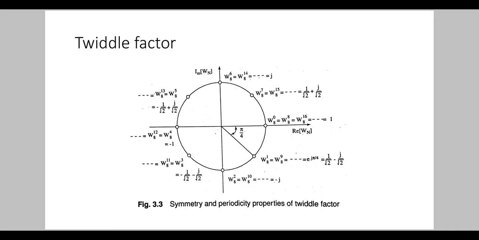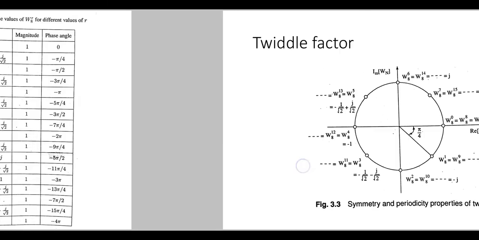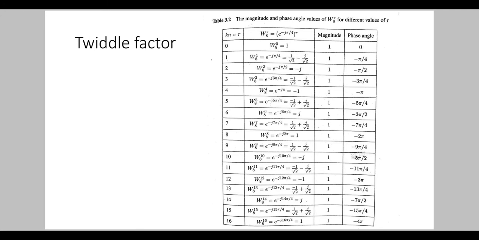In a similar way, if we rotate again minus pi by 4, we will get W8 raised to 3, and rotating again minus pi by 4, we will get W8 raised to 4, and again rotating by minus pi by 4, we will get W8 raised to 5, then W8 raised to 6, then W8 raised to 7, and again rotating minus pi by 4, that is the value of r is equal to 8, that is W8 raised to 8.